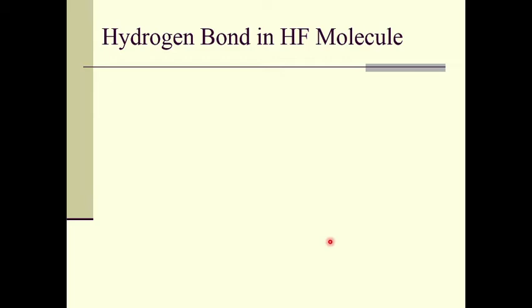Now, let us consider the hydrogen bond in the HF molecule, or hydrogen fluoride molecule. We know that hydrogen has electronic configuration 1s1, so we have only one electron in hydrogen. In the case of fluorine, the atomic number is 9 and the electronic configuration is 1s2, 2s2, 2p5.